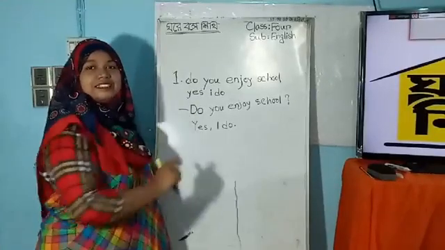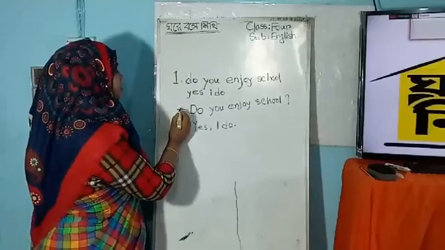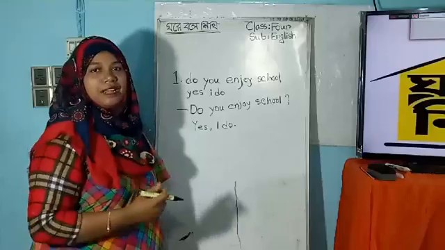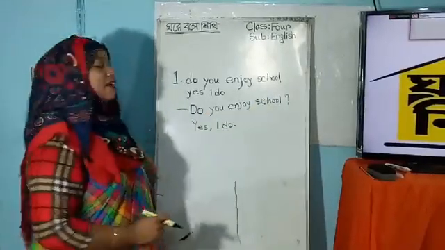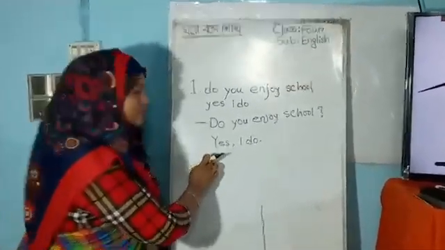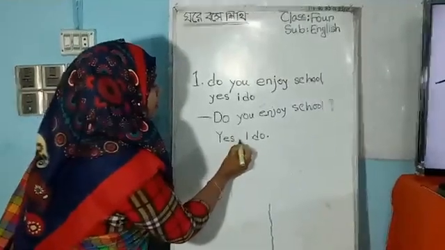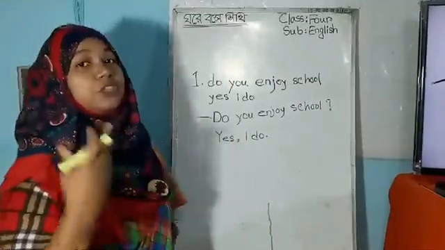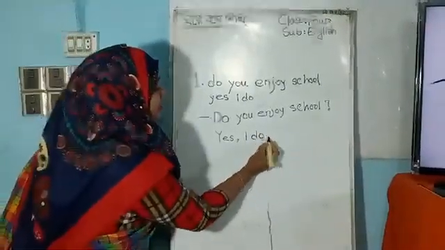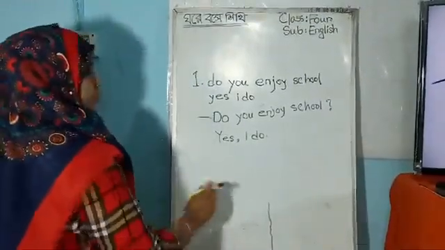First letter of do is D, it's capital D. So dear student, after we finish this sentence, I use a punctuation mark and it's a question mark. And when I give an answer, that time I use a capital letter at very first, and it's capital letter Y. Here I use a comma because we have learned that we have to use a comma after yes or no, and then a full stop. Okay, again I like to write another sentence before you.